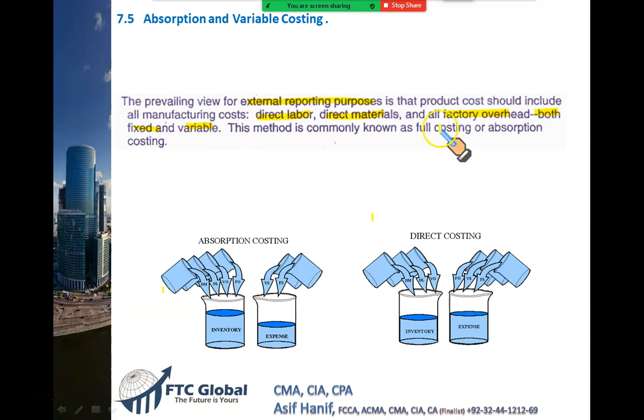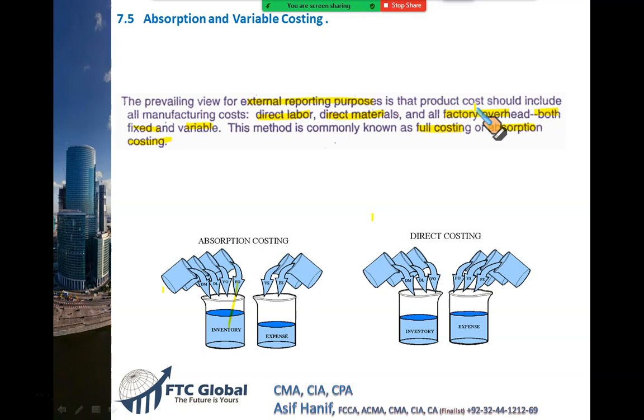This method is sometimes called full costing or also called absorption costing. This is under the law, under the international accounting standards, generally acceptable accounting principles. It is more or less like even the Internal Revenue Service in the US. You have to consider the fixed cost as a part of product plus the material, labor and variable overheads. This is called absorption costing.